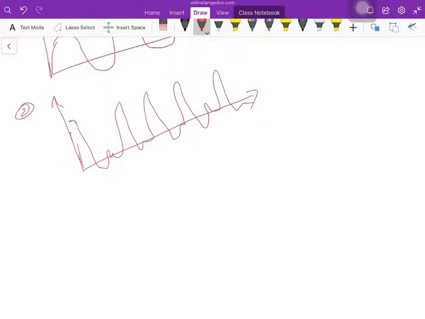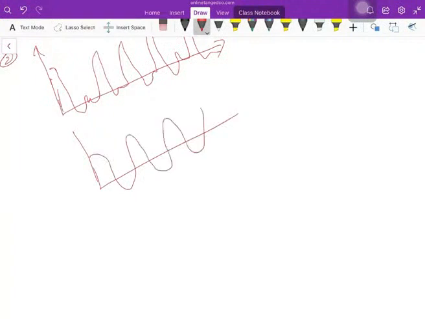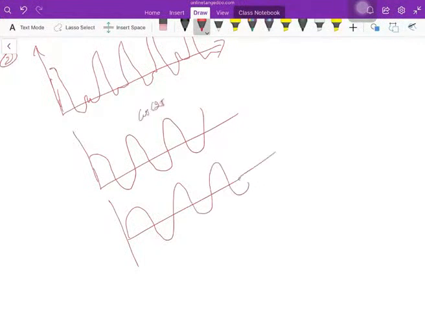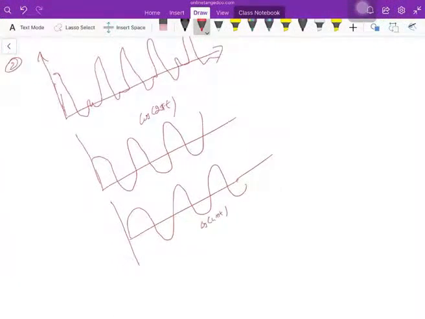For example, let me take two signals. The first signal is cos 2 pi t. The second signal is cos 4 pi t. The addition of these two signals is this one, guys.